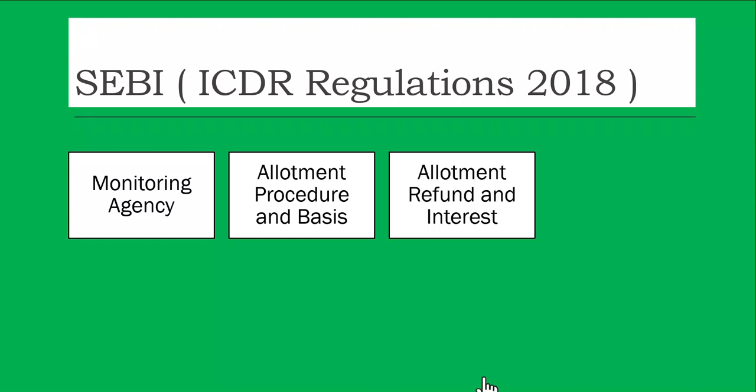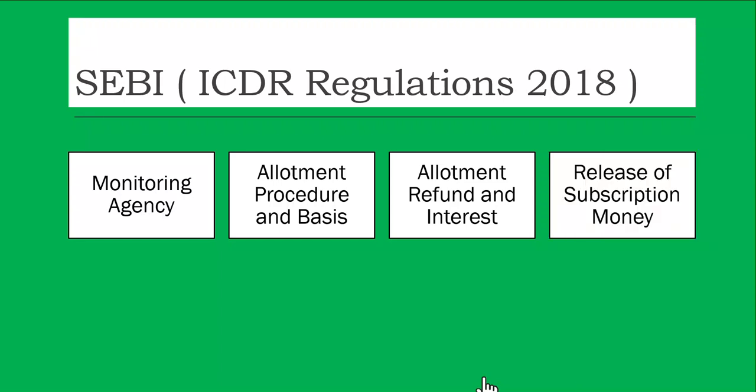Then allotment, refund, and interest. In case the company is not able to garner 90%, or not able to collect the money, or if they have collected extra money, they have to give the refund along with the interest if they don't do it within the stipulated time given by the SEBI.